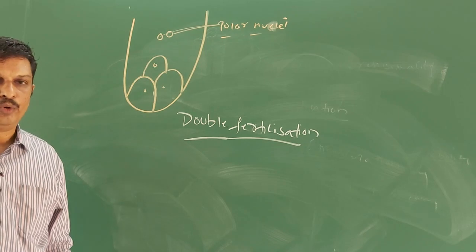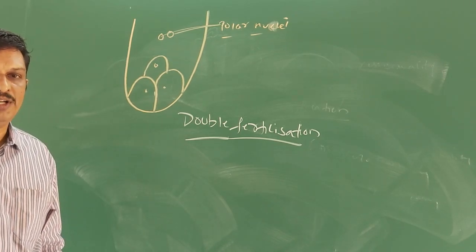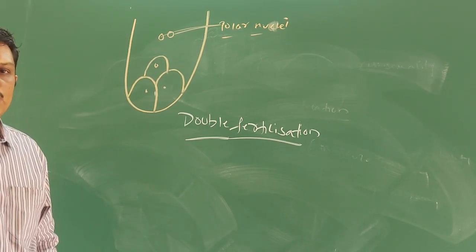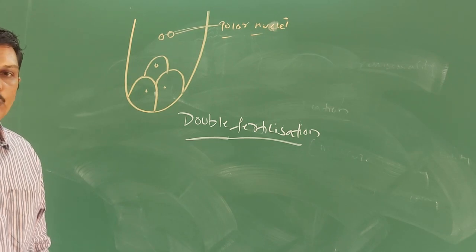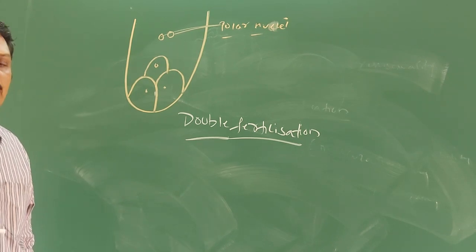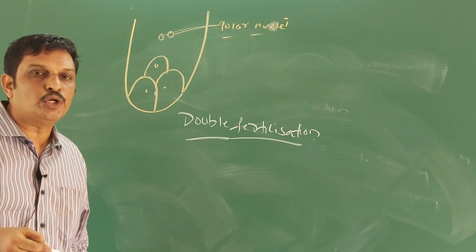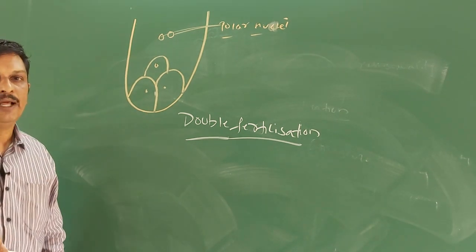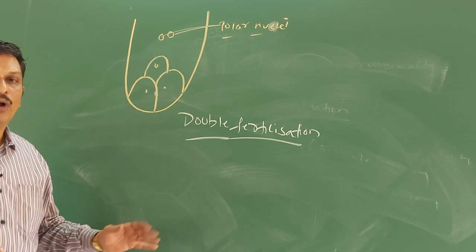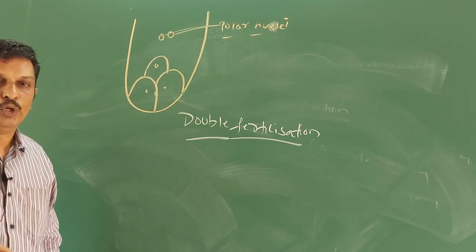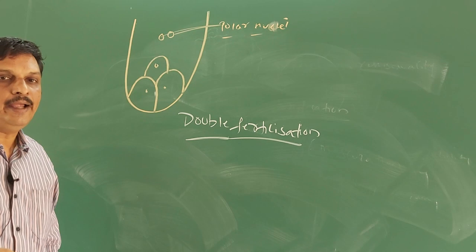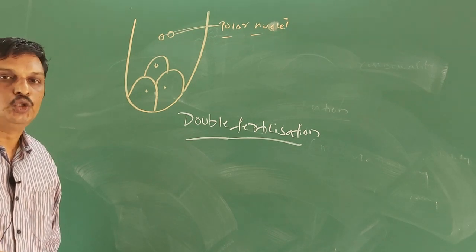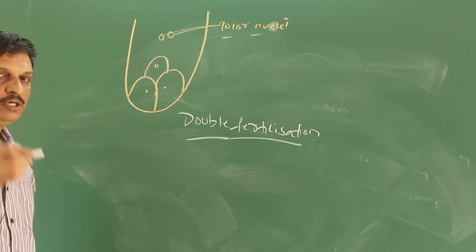You already know that after compatible pollination, the pollen grain germinates on the stigma to produce a pollen tube through one of its germ pores. Then this pollen tube grows through the tissues of the stigma and style, and reaches the ovary. After reaching the ovary, the pollen tube enters the ovule through the micropyle and then enters one of the synergids through the filiform apparatus. You have learned this already.